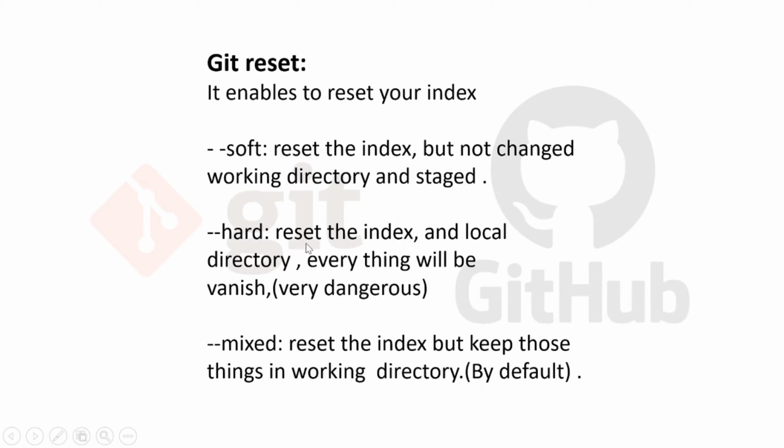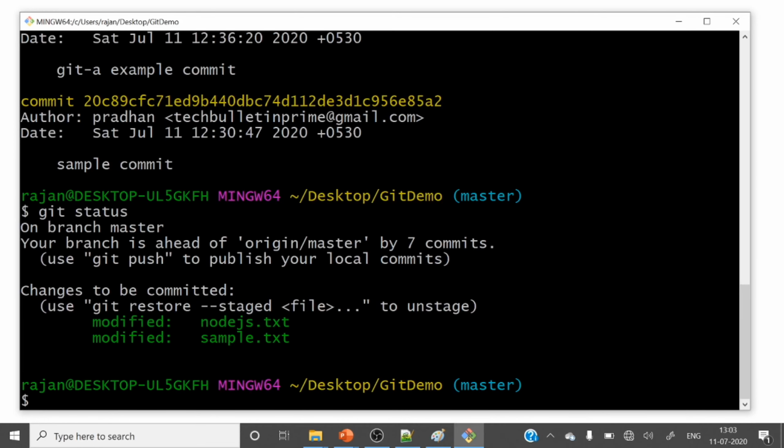So let's see this one. Already those are staged, so let me commit this one.